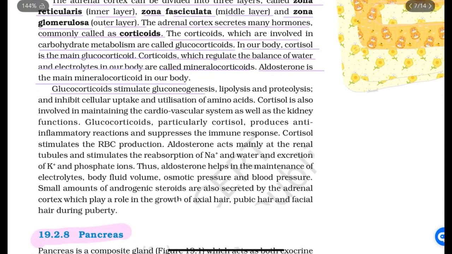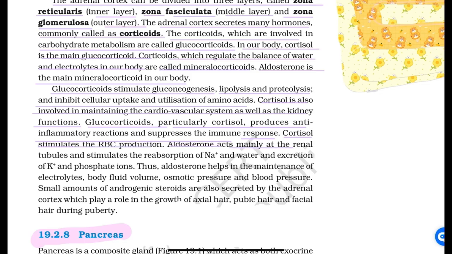Glucocorticoids stimulate gluconeogenesis, lipolysis, and proteolysis and inhibit cellular uptake and utilization of amino acids. Cortisol is also involved in maintaining the cardiovascular system as well as kidney functions. Glucocorticoids, particularly cortisol, produce anti-inflammatory reactions and suppress the immune response. Cortisol stimulates RBC production.